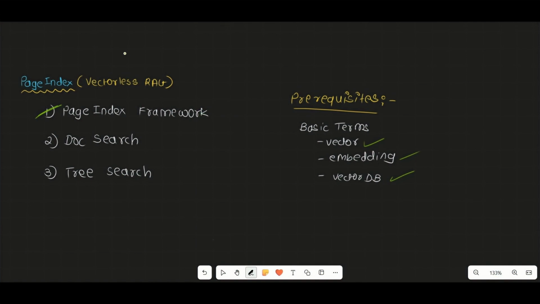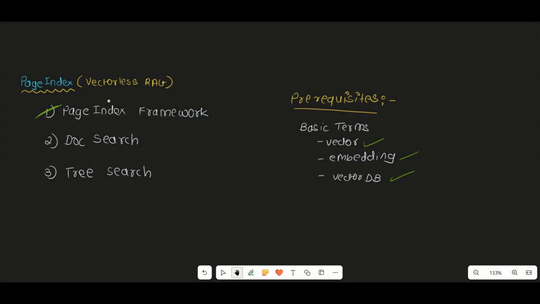Welcome to this brand new video where we are going to talk about page index, which is also known as vectorless RAG. So this is one of the trending topics which is getting a lot of limelight, and at the same time it is also one of the most interesting topics in the world of AI. Okay, so in this video we'll discuss the page index framework.